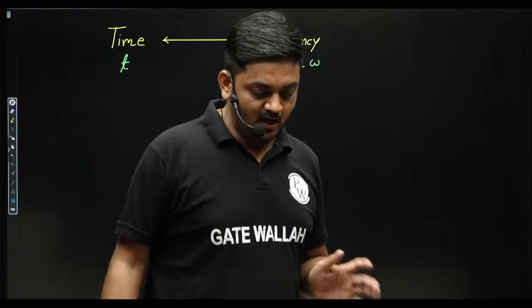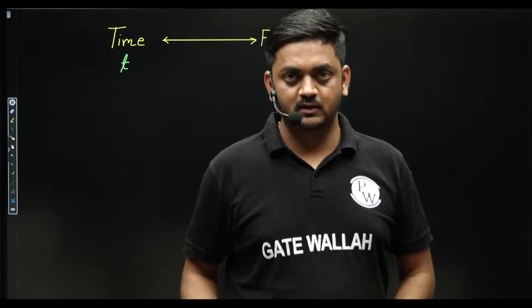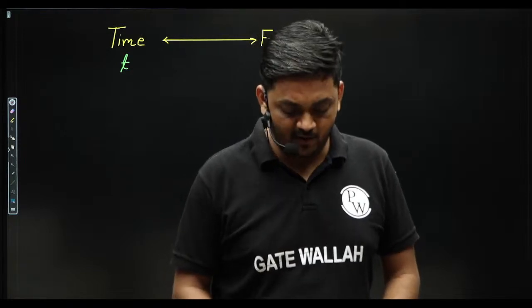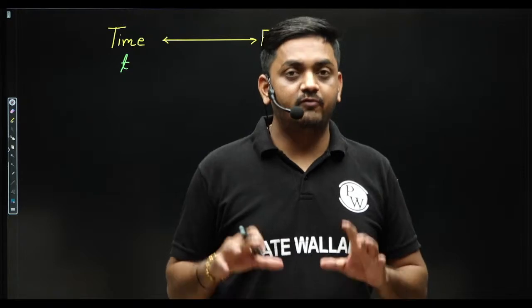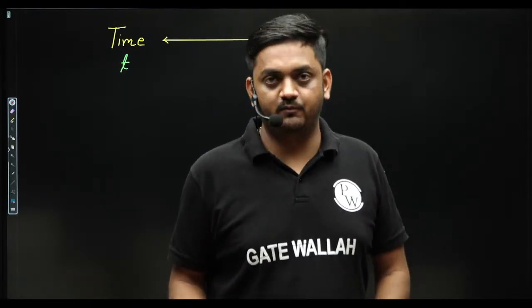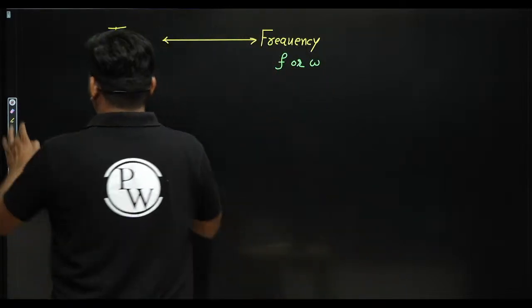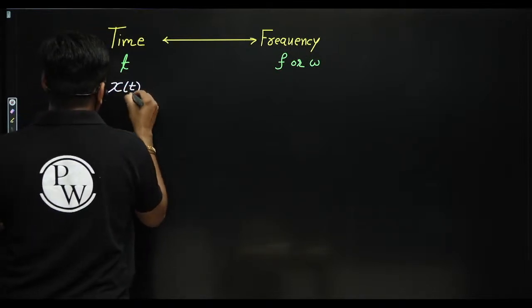Now, the time domain representation of the signal is known as the waveform, and the frequency domain representation of the signal is known as the spectrum, like magnitude spectrum, phase spectrum, power spectrum. Okay, so here the signal representation is x of t. Suppose I am writing the Fourier transform.